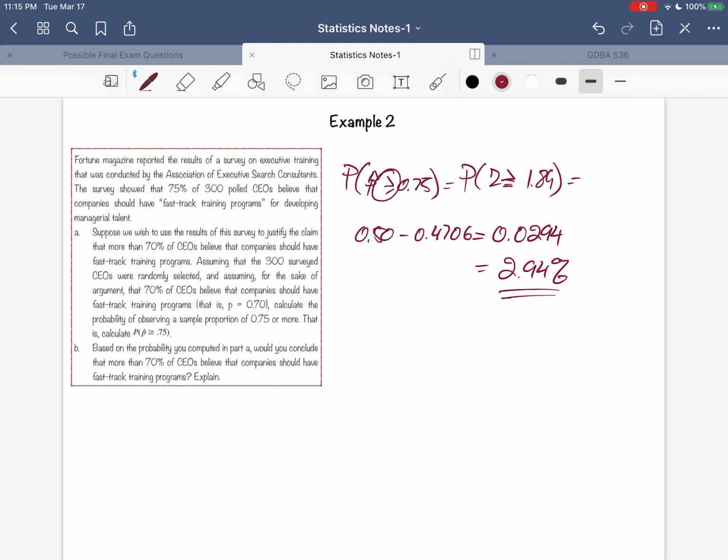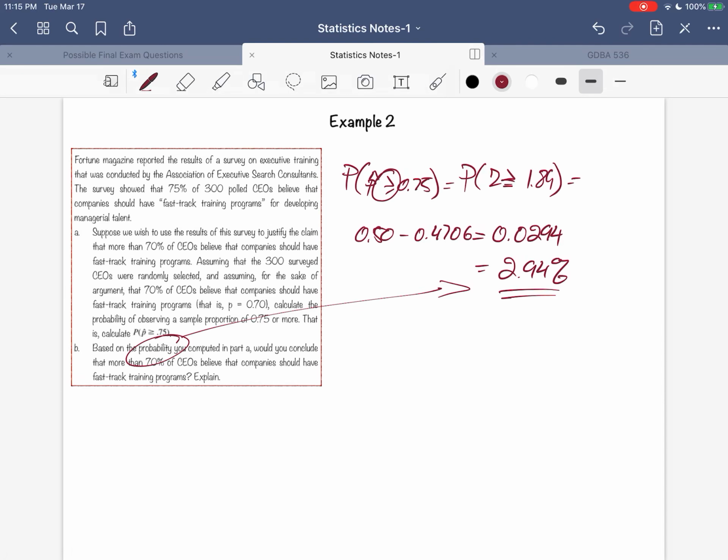which leads us to the next point, which says, based on the probability you computed, which is 2.94%, would you conclude that more than 70% of CEOs believe that companies should have fast-track training program or not? Well, the answer to this is obviously that yes, the probability of observing a sample proportion of 75 or more is small, and therefore the true P is probably greater than 70%.